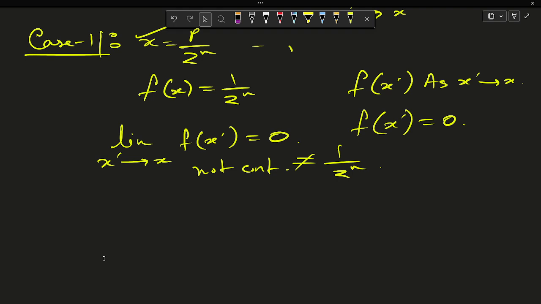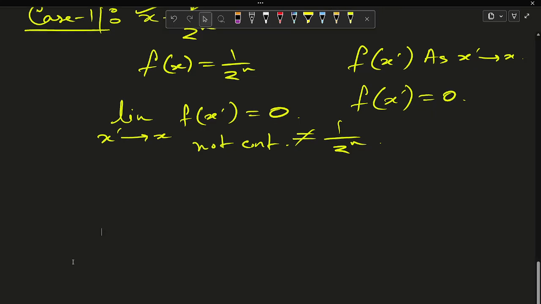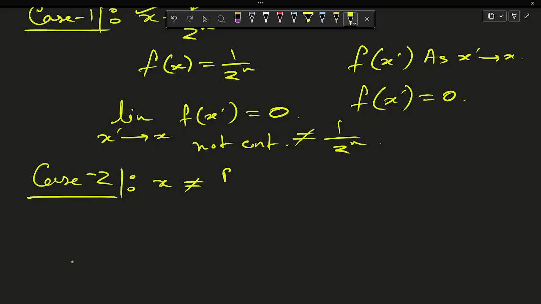Now we are going to see the other case, where x is not in this form. Case 2: x is not equal to p by 2 to the power n. Then f(x) is equal to 0. Consider the behavior of f(x dash) as x dash tends to x.